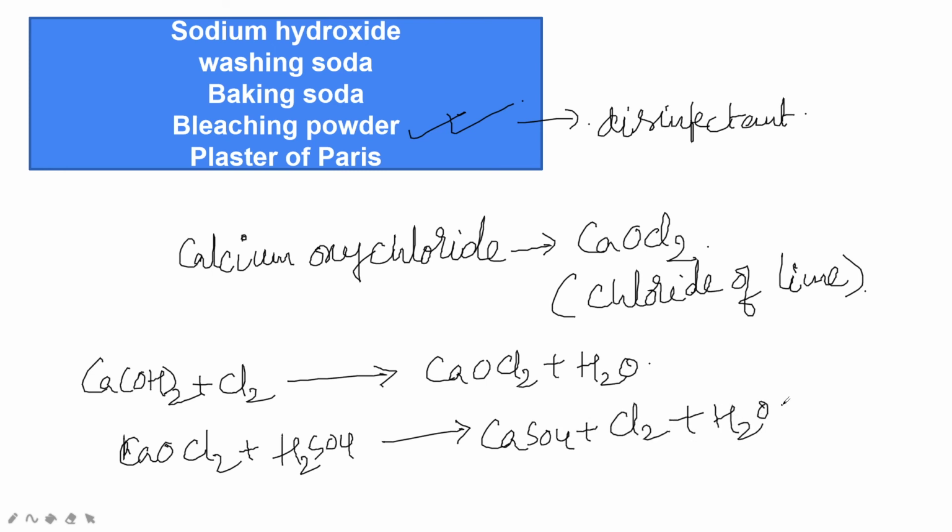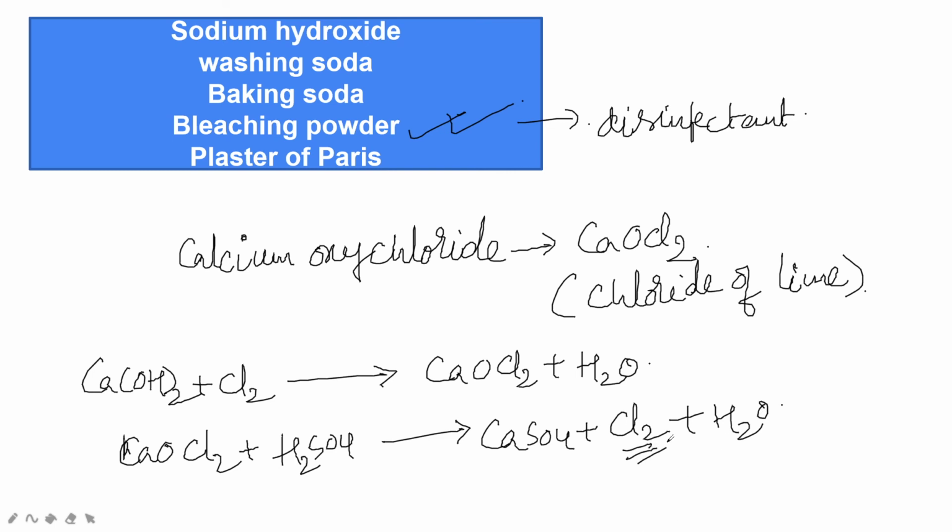The real bleaching agent which is present in bleaching powder is chlorine. Okay, so chlorine gas itself is difficult to store and utilize. Dilute hydrochloric acid also reacts with bleaching powder in a similar way to liberate chlorine gas.